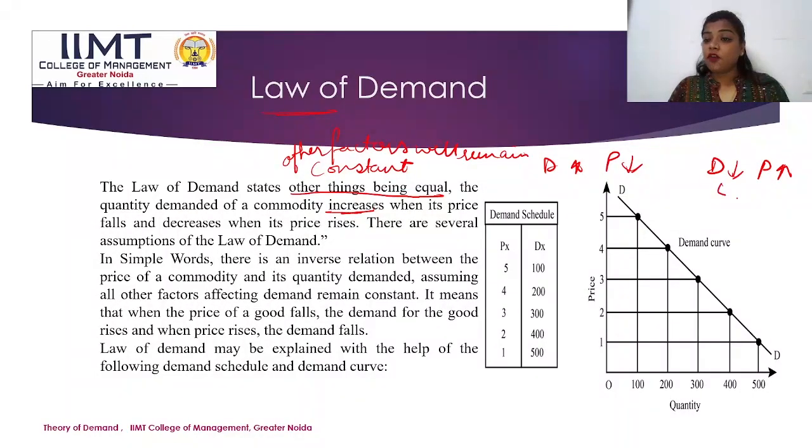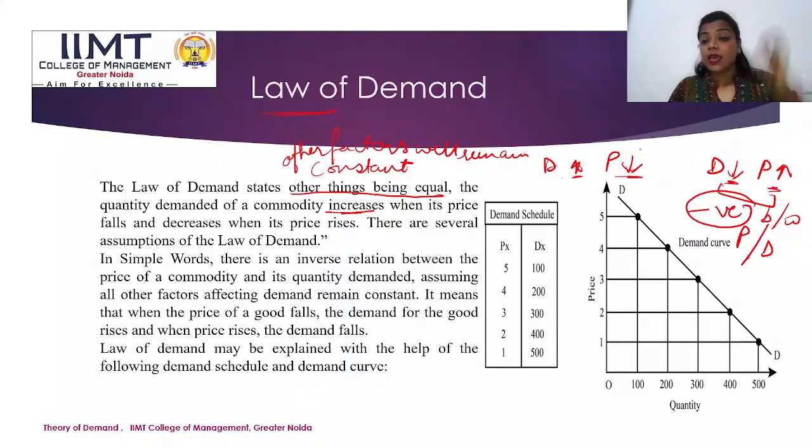So we can say from here there is an inverse relationship, a negative relationship between price and demand. As we can see, when the demand increases, the price falls, and when the demand decreases, the price has increased. Here we can say that price is the independent variable and demand is dependent.